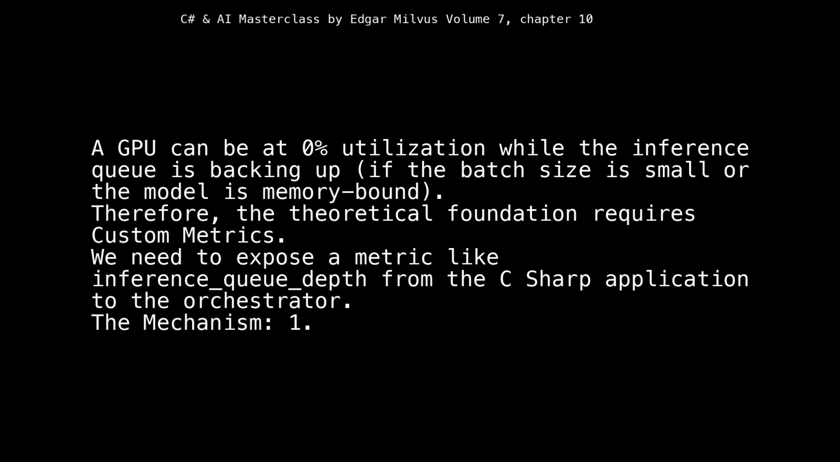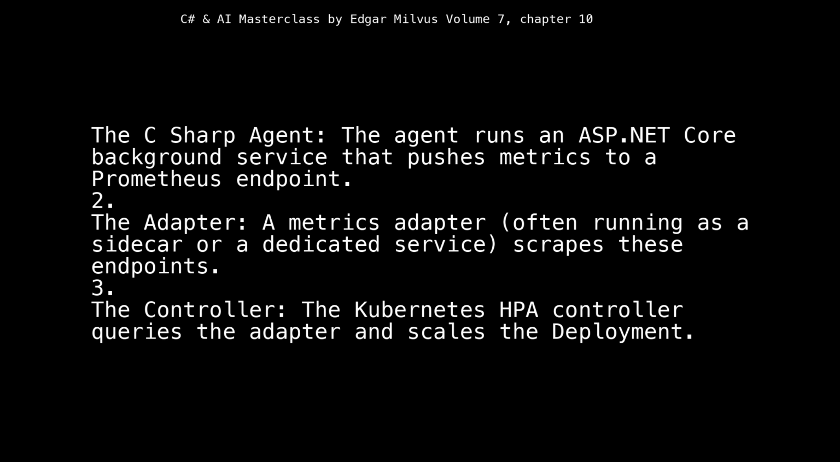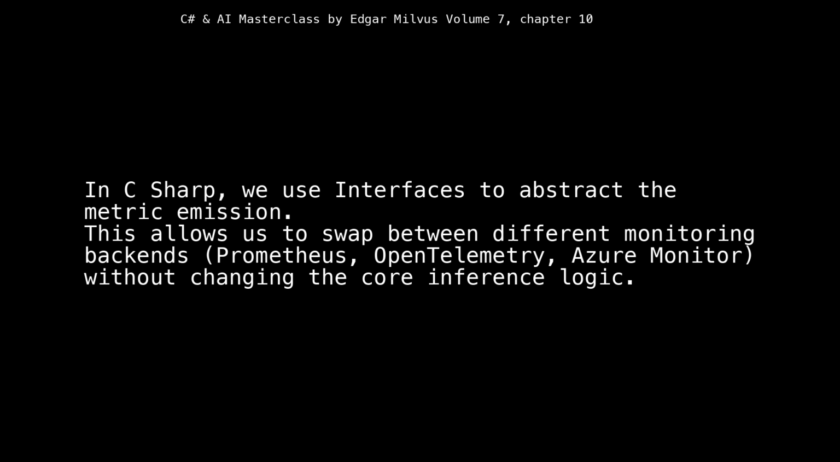We need to expose a metric like inference_queue_depth from the C# application to the orchestrator. The mechanism: 1. The C# agent. The agent runs an ASP.NET Core background service that pushes metrics to a Prometheus endpoint. 2. The adapter, a metrics adapter, often running as a sidecar or a dedicated service, scrapes these endpoints. 3. The controller. The Kubernetes HPA controller queries the adapter and scales the deployment. In C#, we use interfaces to abstract the metric emission. This allows us to swap between different monitoring backends, Prometheus, OpenTelemetry, Azure Monitor, without changing the core inference logic.